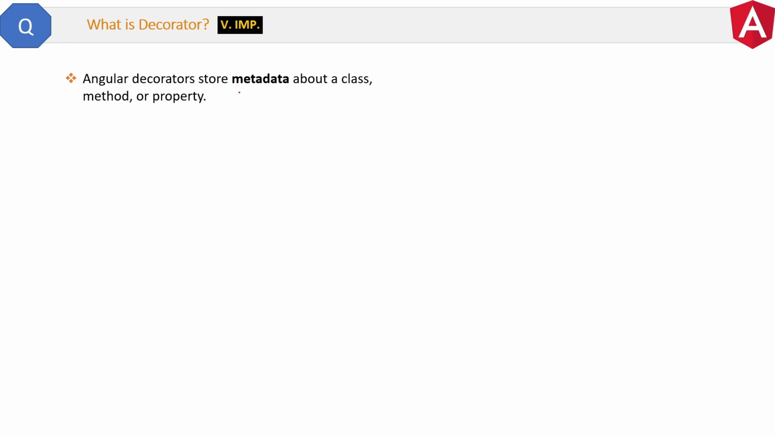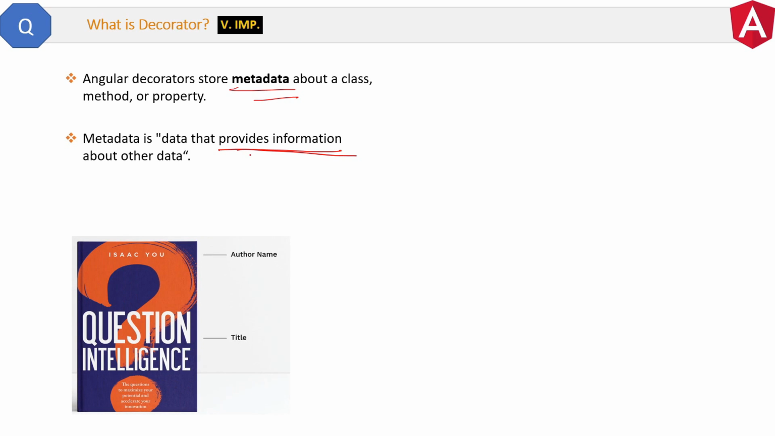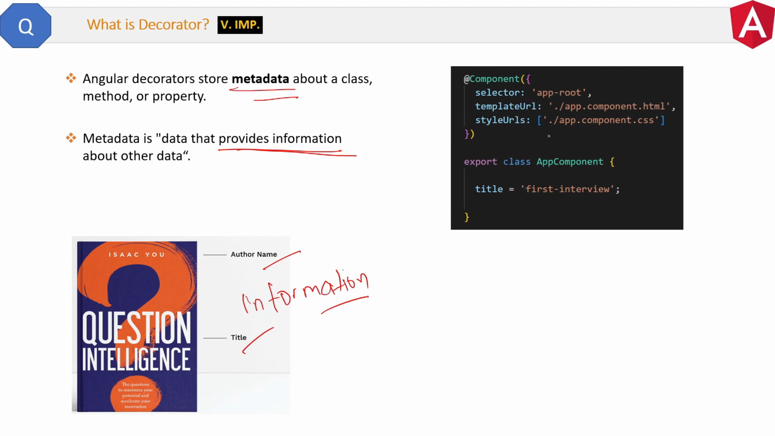Angular decorators store metadata about a class, method or property. Now what is metadata? Metadata is data that provides information about other data. For example, suppose you have a book. Then things like author name, title, price, publisher, etc. all this information about the book is metadata only. Meaning it is giving you information about the book, but it is not the main content or data of the book. This is metadata.